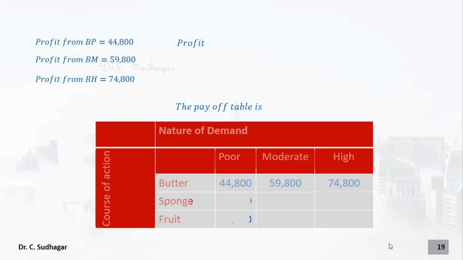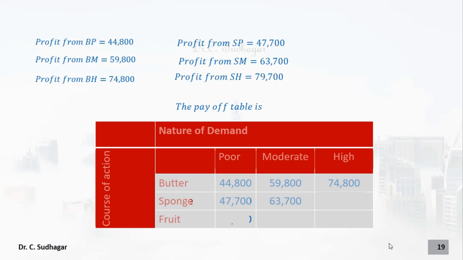Then coming to the sponge cakes, profit from sponge cake when the demand is poor is 47,700, that we can fill up here. Sponge to moderate is 63,700, we can fill up that here. And sponge under high demand condition is 79,700, that is filled up here. Now coming to the fruit cakes.